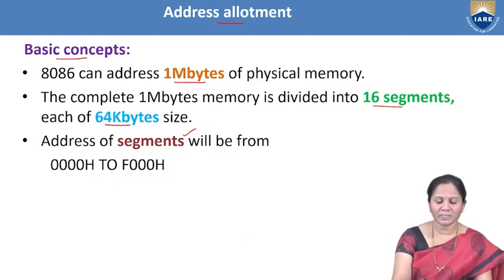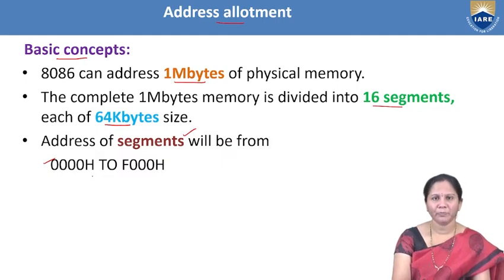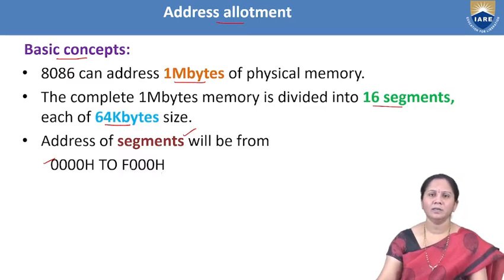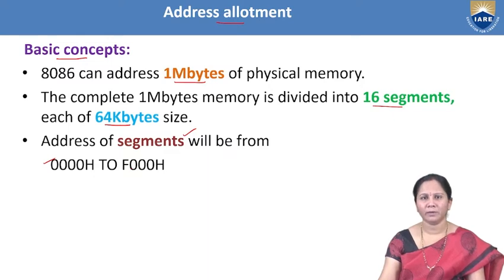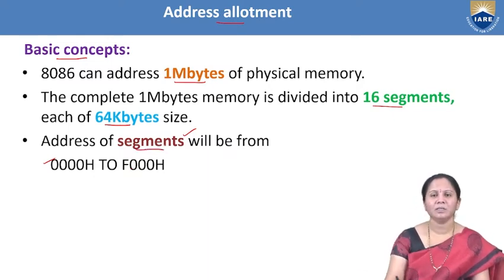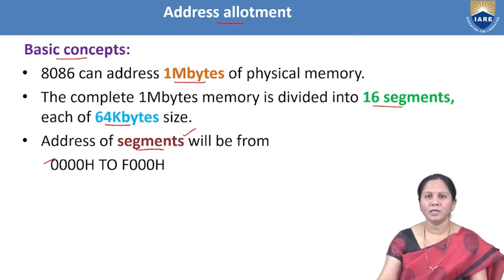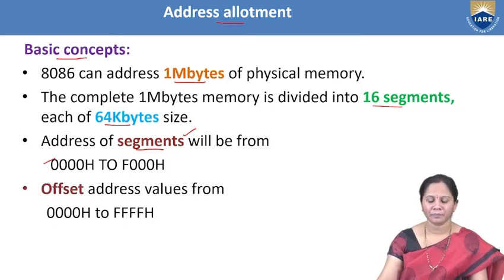The first segment will start at 0000H, the second segment at 1000H, and the 16th segment is F000H, where F is 15, 0 to 15, totally 16 segments. In this way, the segment addresses should be allocated for the 16 segments.